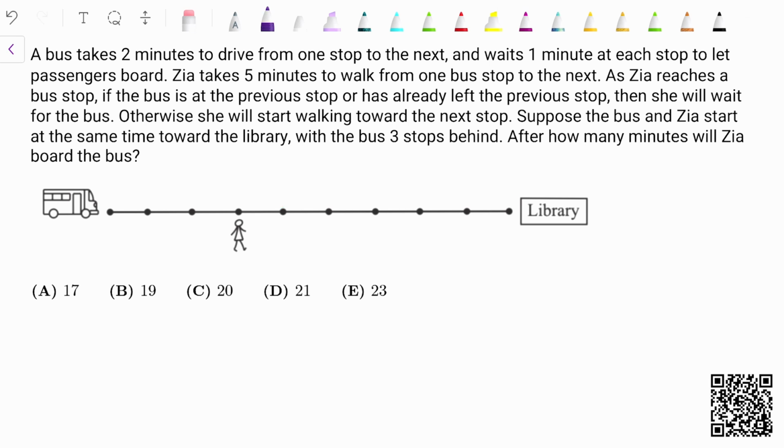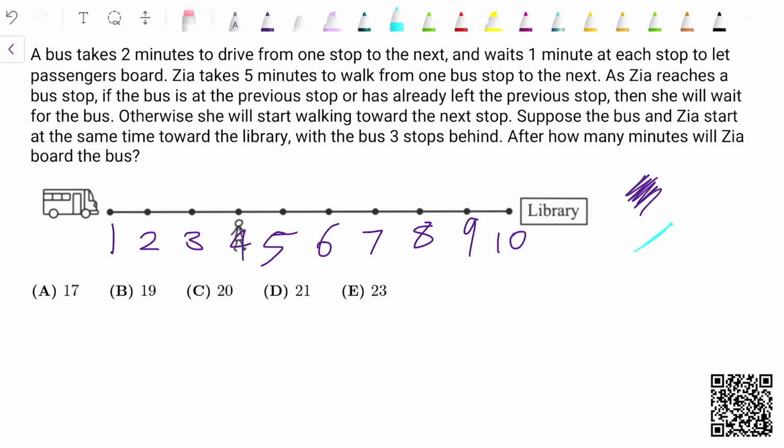So the first thing I like to do when doing this problem is just to label all of these points here. Of course, the diagram was not provided in the actual AMC8, but you could obviously just draw it on there and just to provide a better visual for this video. So this is a 1, 2, 3, 4, 5, 6, 7, 8, 9, and 10. So I'm going to color in Zia's path with purple and the bus's path with cyan, just for better understanding.